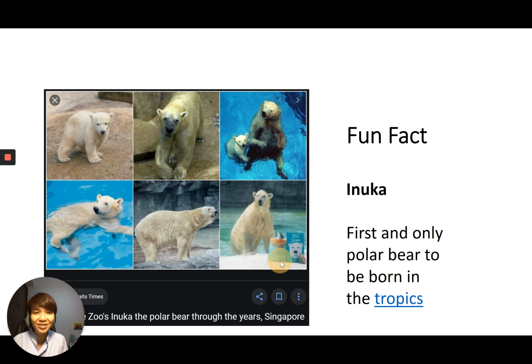A fun fact here, Inuka. Inuka was the first and only polar bear to be born in the tropics. He passed on in 2018. If your mom and dad brought you to the Singapore Zoo before that, you would have seen him. Over here, I want to highlight to you two climatic zones, the tropics and the polar.